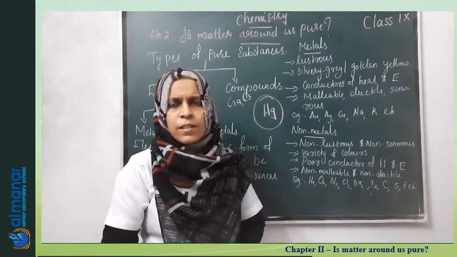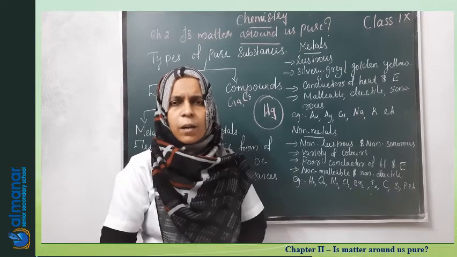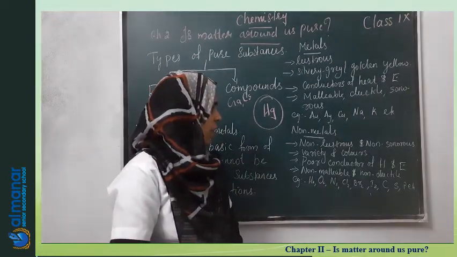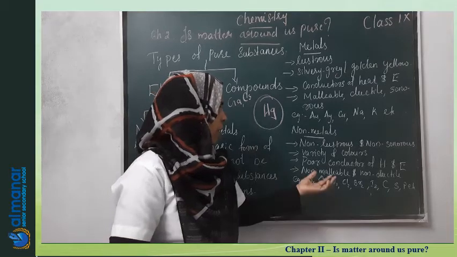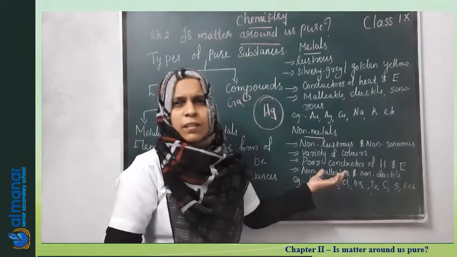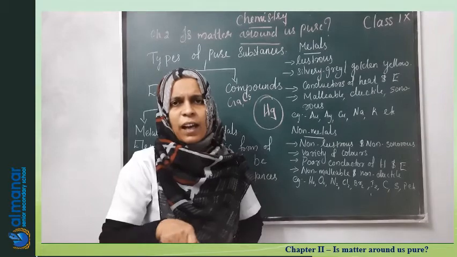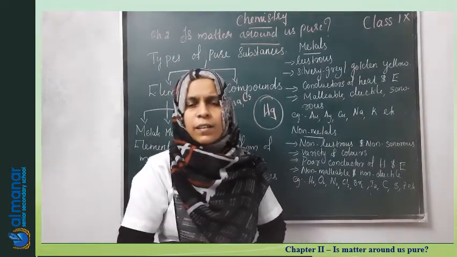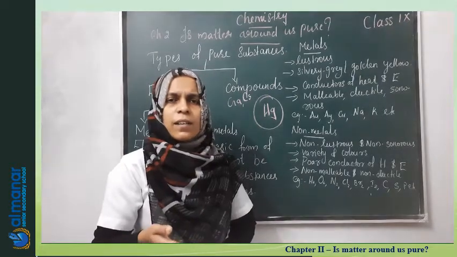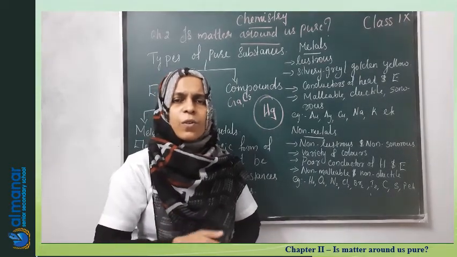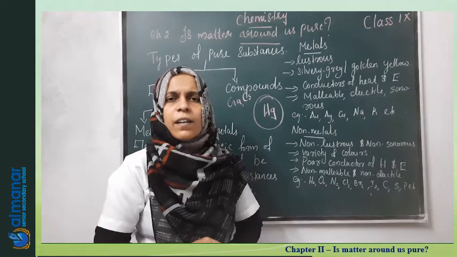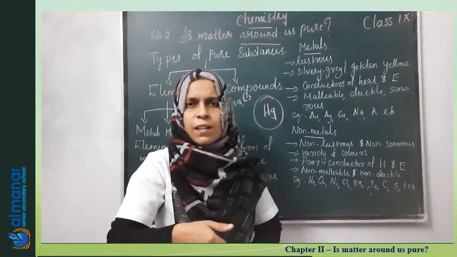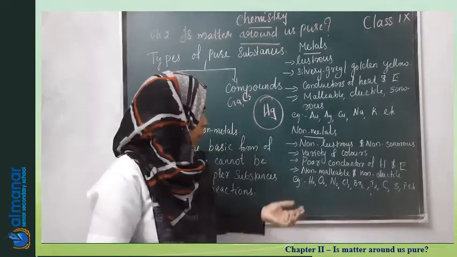The basic component of wood is carbon, and it is a non-conductor of electricity. Similarly, there is plastic. We can see cooker and all. Their handle is having a plastic coating, isn't it? So that is plastic. The basic component of plastic also, if we check, is carbon. And since they are poor conductors, we are using this plastic as the handles of cooker and all.